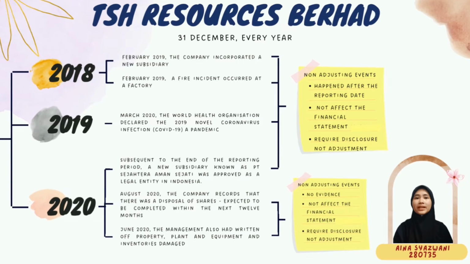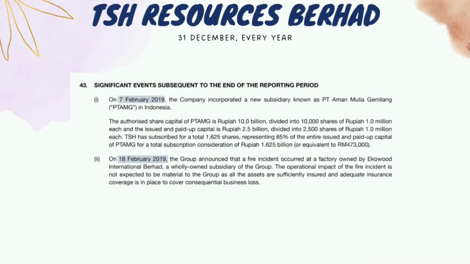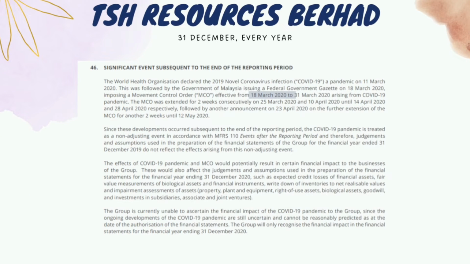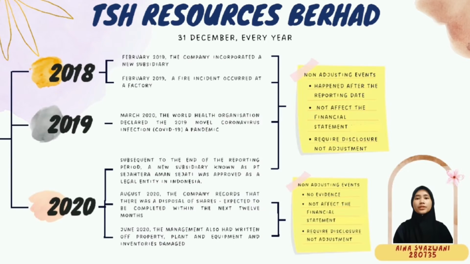TSH Resources Berhad prepares its financial statements on 31st December every year. TSH Resources Berhad reported 2 events in 2018, 1 event in 2019, and 3 events in 2020. In 2018 and 2019, those events were considered non-adjusting events as the events happened after the reporting date. In 2020, those 3 events were considered non-adjusting events because 1 event happened after the reporting date while the other 2 events did not have any evidence showing that the events had existed at the end of the reporting period. All of these events do not affect the financial statements and they do require disclosure in that particular year.